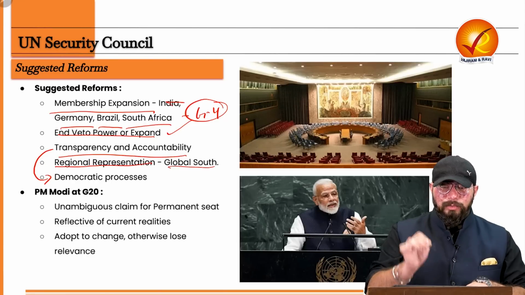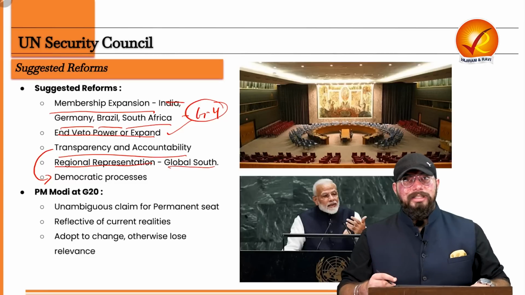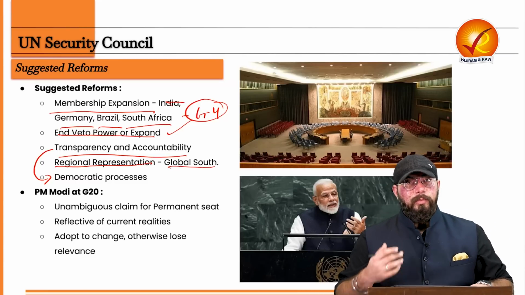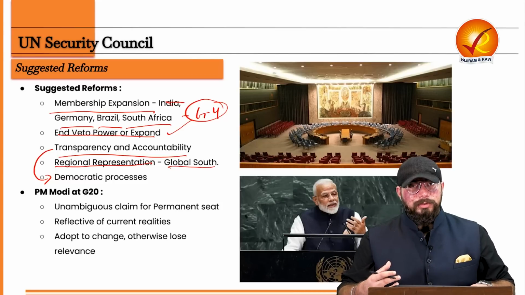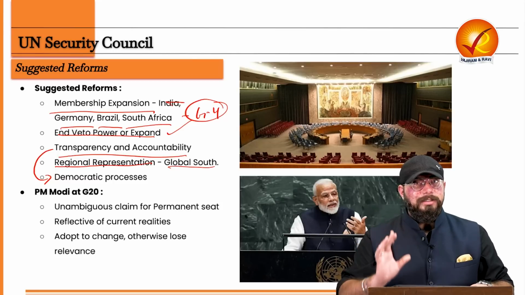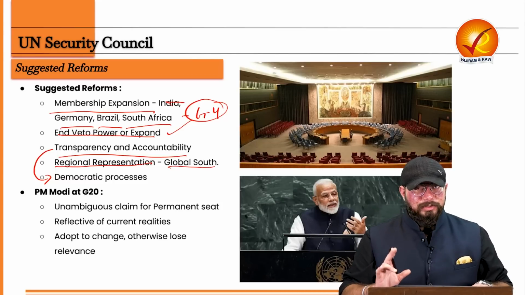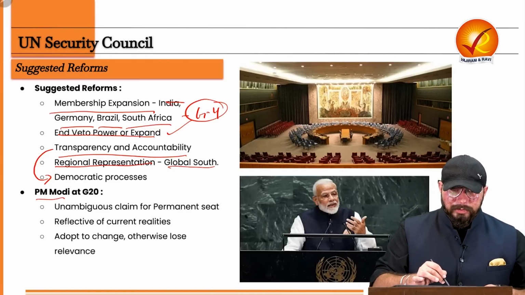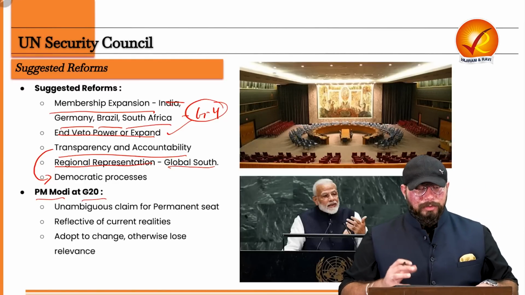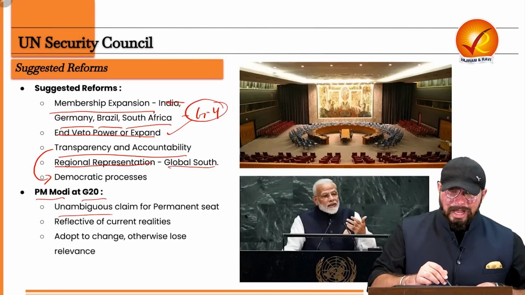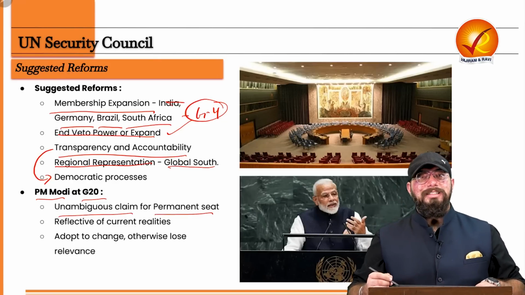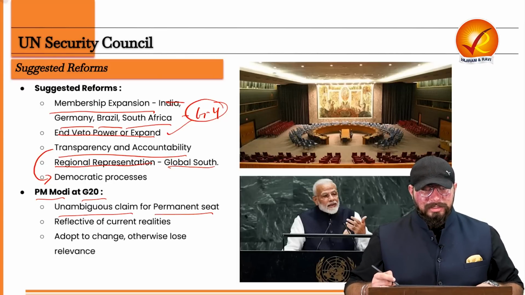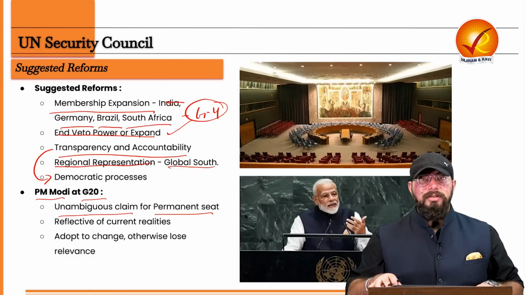Plus the Global South, because India has become the voice of the Global South, and we would encourage the Global South also to increase its participation in the UNSC, that is the UN Security Council. Now, Prime Minister Modi, during the G20 summit, also argued about India's unambiguous claim for the permanent seat in UNSC. So again, this was reiterated by our Prime Minister, that we have a claim for the permanent seat at UNSC.